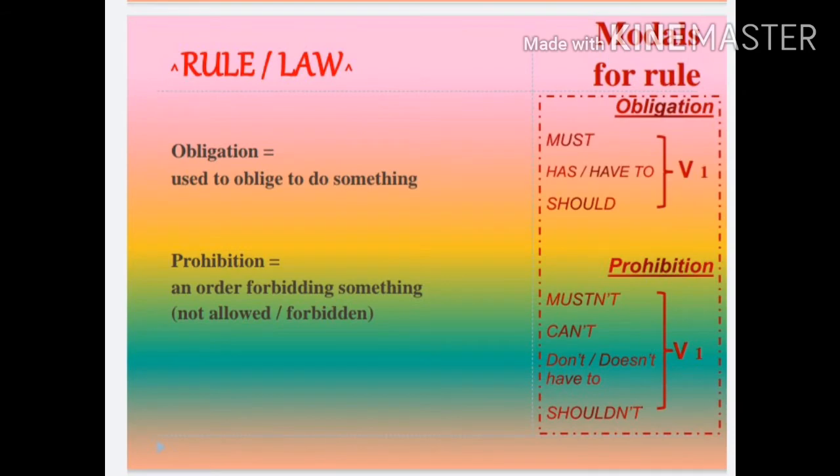Do you know the differences between obligation and prohibition? Alright. Obligation means used to oblige to do something. The modals used are must, has or have to, depending on the subject, and should. These modals are followed by verb 1. Prohibition means an order forbidding something, or not allowed, or forbidden. The modals used are mustn't, can't, don't or doesn't have to, shouldn't, and they are also followed by verb 1.